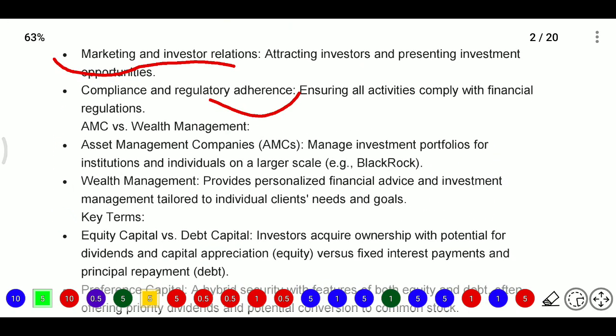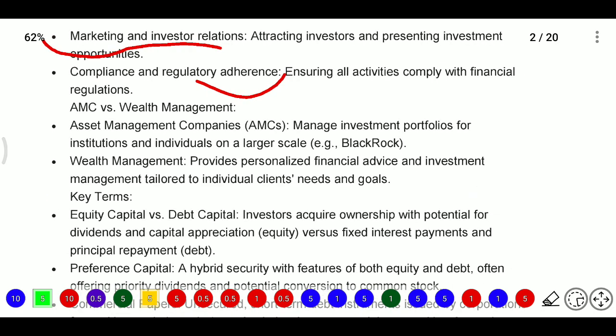After that, some companies will be AMCs, and some companies will be wealth management. AMC means asset management companies. Asset management companies manage investment portfolios for institutions and individuals on a large scale. Whoever the institutions are that have portfolios, those portfolios will be managed by these AMC companies, and individuals on a large scale as well. For example, BlackRock is an AMC company.